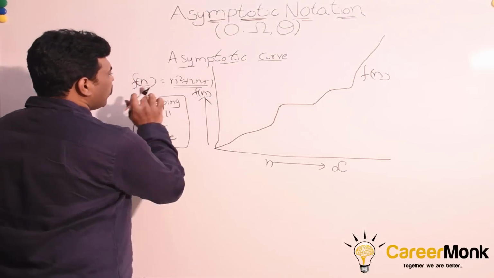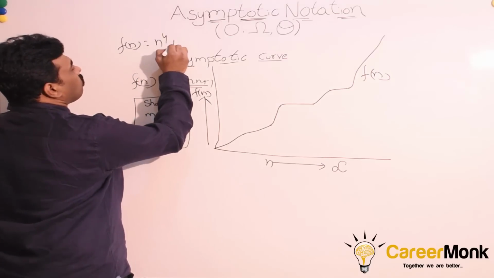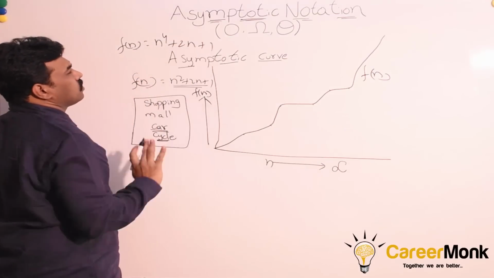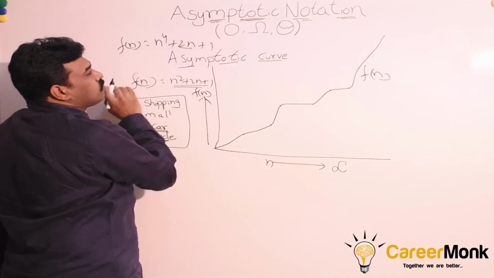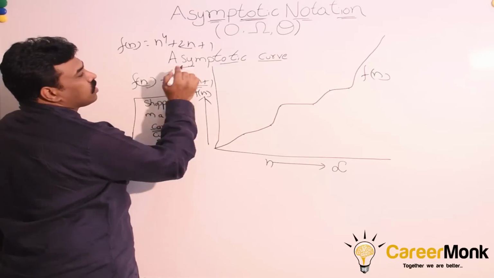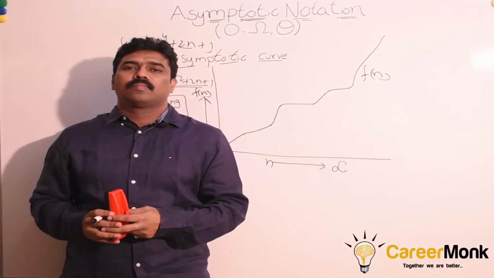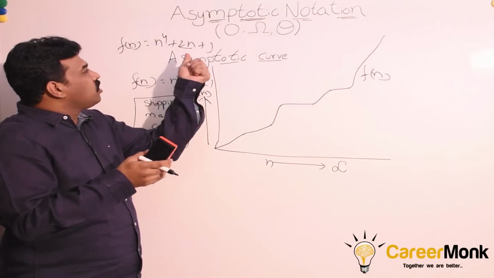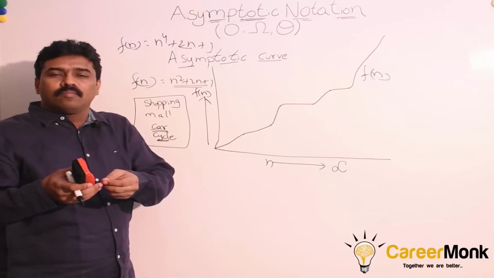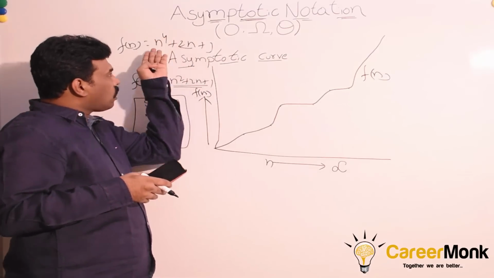So for example, if you take this function, f of n equals n power 4 plus 2n plus 1. Here n power 4 is nothing but the cost of the car, 2n is the cost of the cycle, and 1 is the cost of the pen or pencil. So when we have a function with smaller values, whenever we ask what the running time is, we approximate the lower values to the upper values.